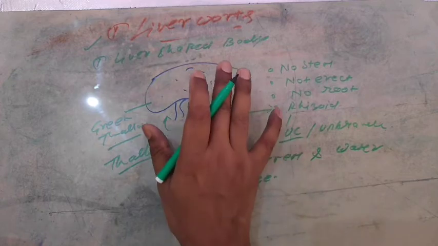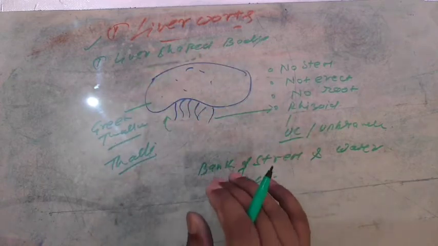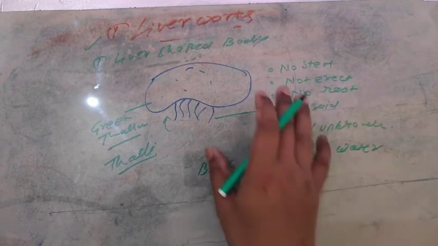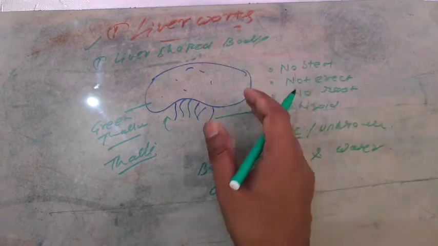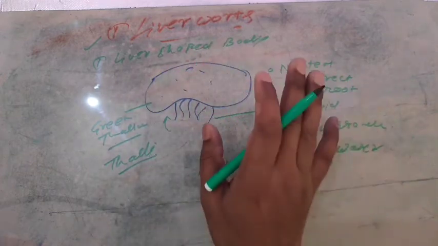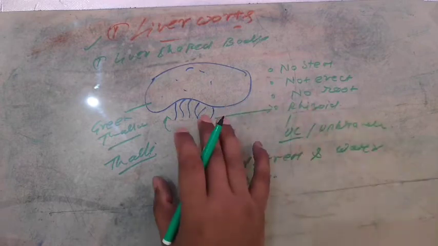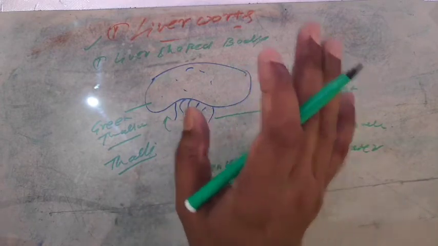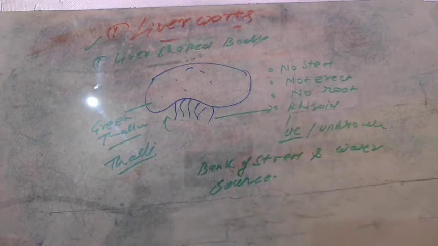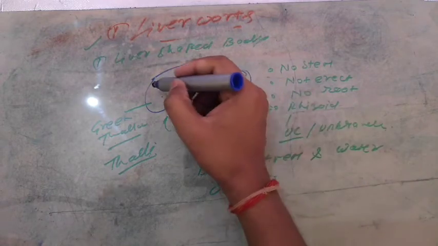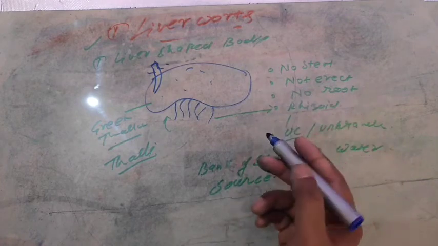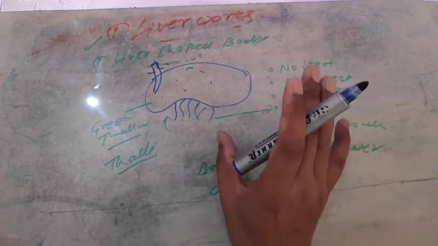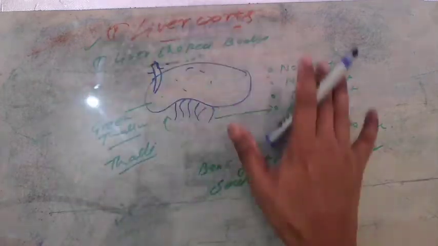In the next online class we will describe the other general features and explanation. Now the liverworts and the other groups of Bryophyta are very essential also for economic purposes. Now, what happens when the liverwort has an erect structure? Listen carefully. Sometimes liverworts possess little leaf-like and stem-like structures in their thallus, but they are not true leaf, not true stem and not true roots. Keep in mind, that is the overall thallus structure.